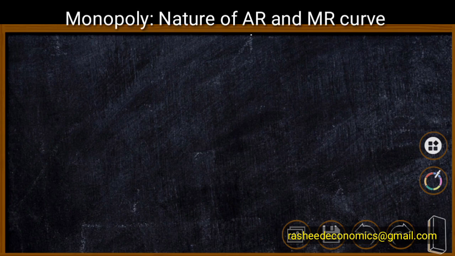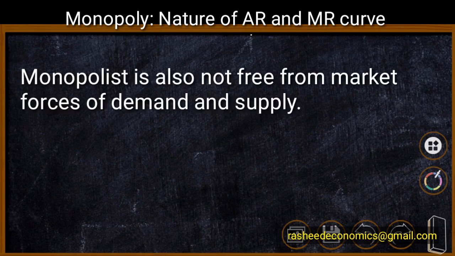In our initial analysis we have said that the monopolist is not free from the market forces, even though he is a single producer.